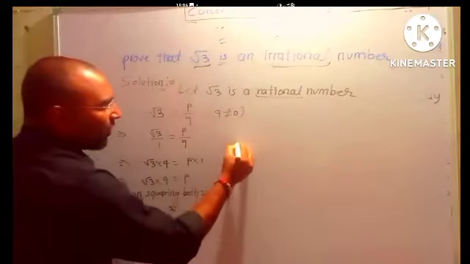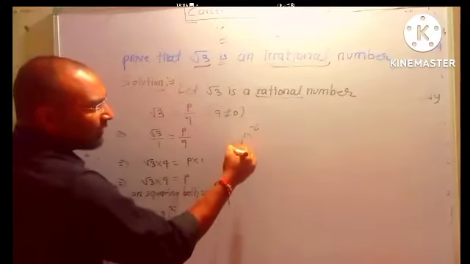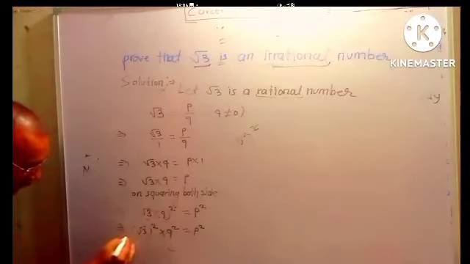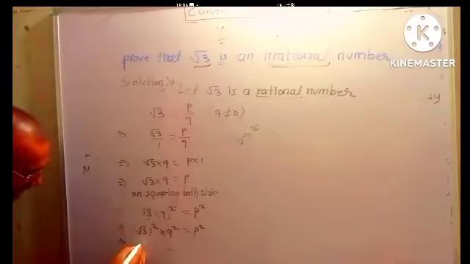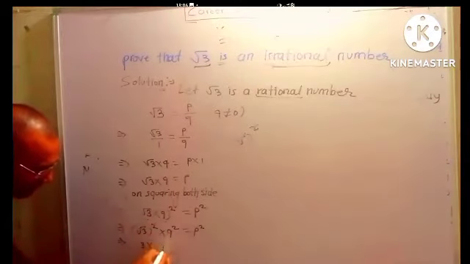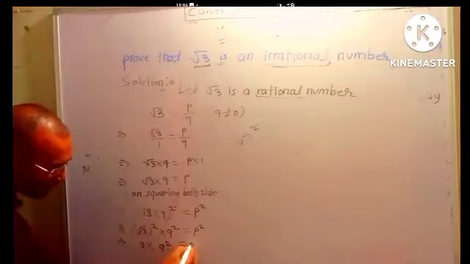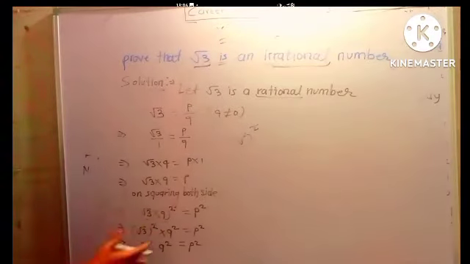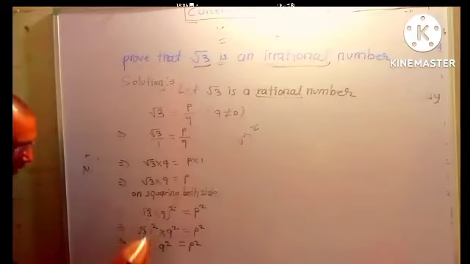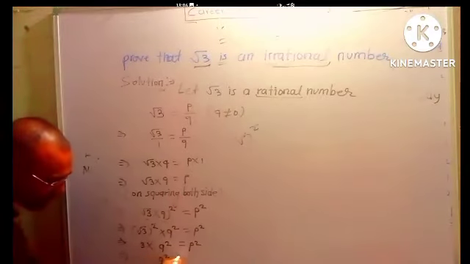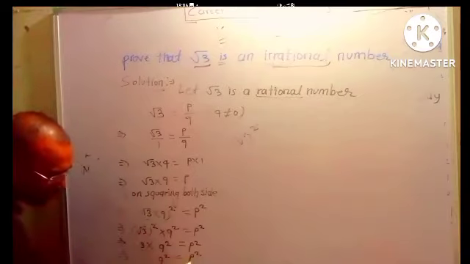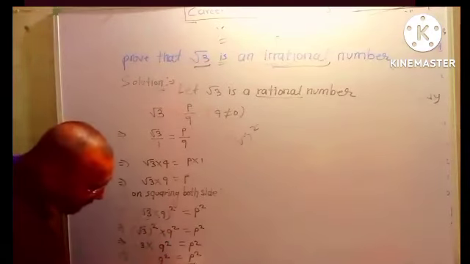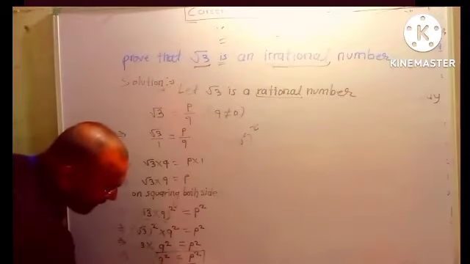We know one condition, always root is cancelled by square. So this square and root will be cancelled. What will be there? 3 into Q square is equal to P square. The next step, we know the simple formula: ABCD will be on the left hand side and numbers will be transposed to the right hand side. So Q square is equal to P square. That's a multiply sign, so after transposing, multiply gets converted into divided by. Is this step clear? Yes, sir.